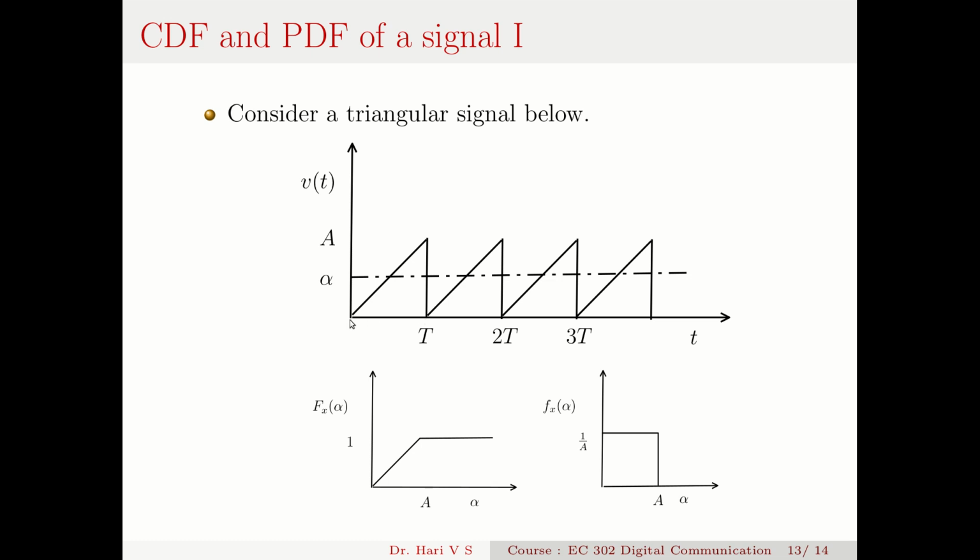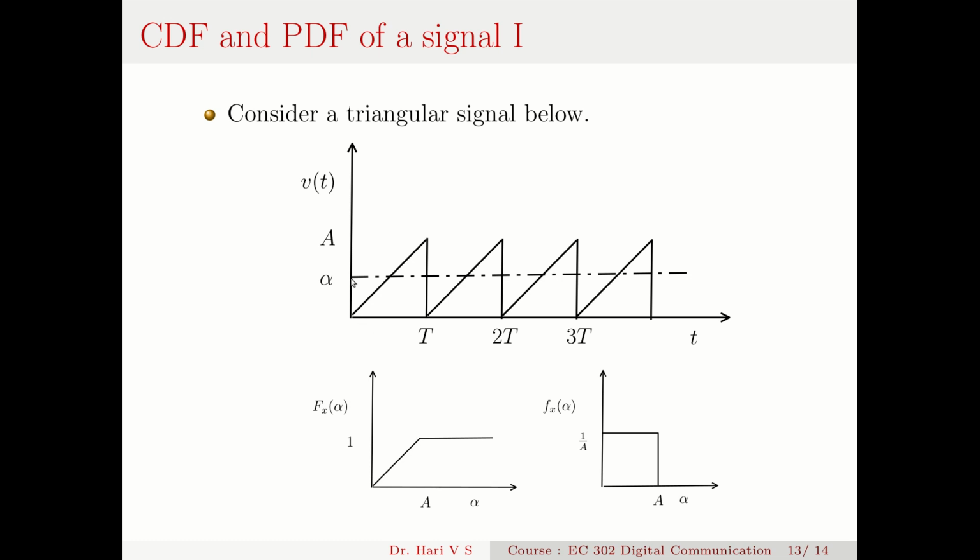As I move this alpha from this point to this height, say from y equal to 0 to y equal to infinity, what happens is the probability value will be rising from this point to say 1. What is this 1?